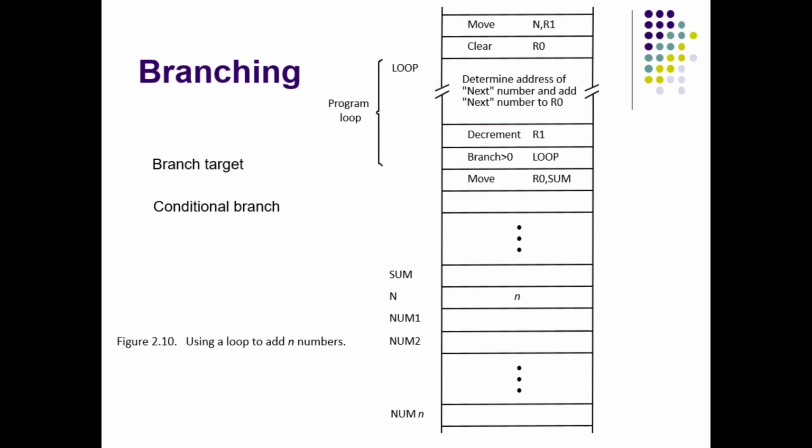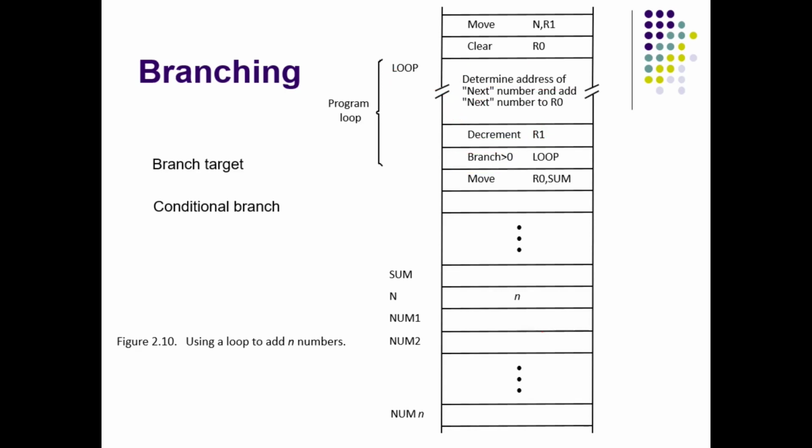What is loop? Loop is here, see. The loop is called a label. You can label any instruction. So you can give a name to any instruction and ask the processor to go back or go forward to that particular location. Here I have given the label loop to this particular instruction, which is nothing but determining the address of the next number. So every time I add, if R1 is not 0, that means there are further numbers left to add. So if R1 is not 0 after decrementing, I'll go back to the loop, find the address of the next number and add it.